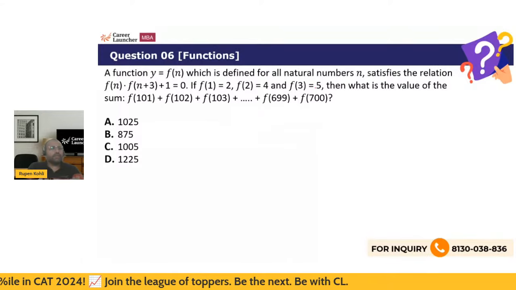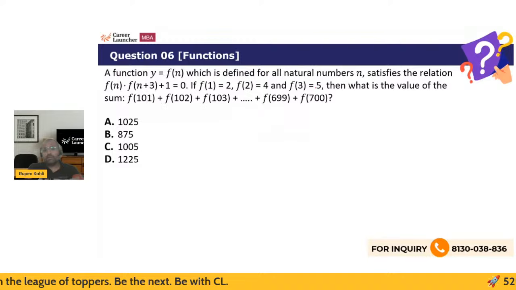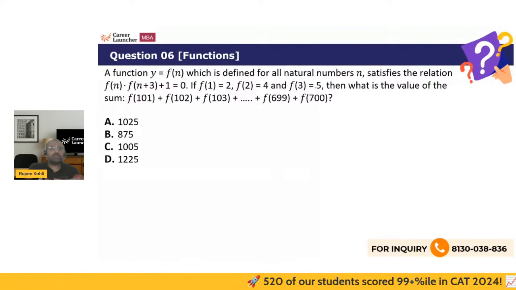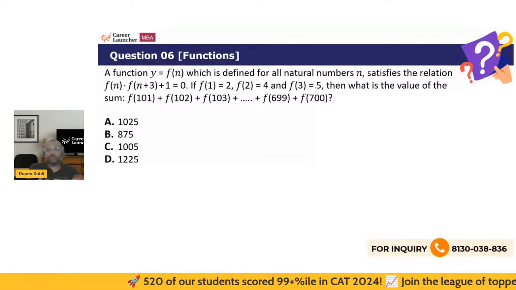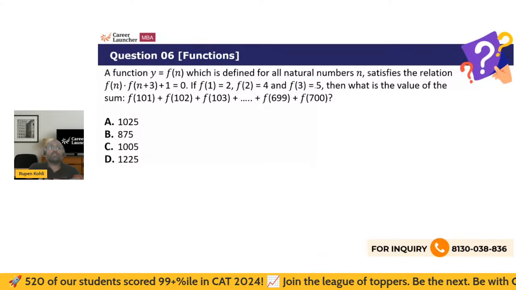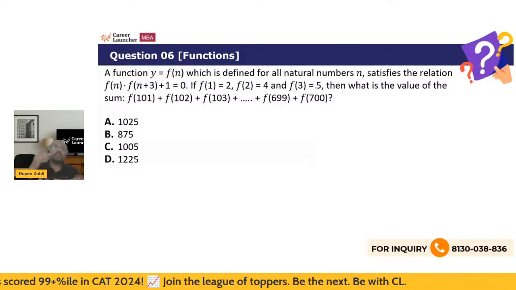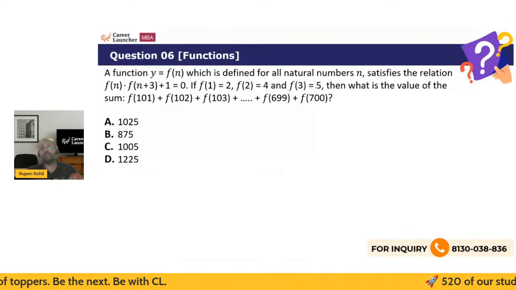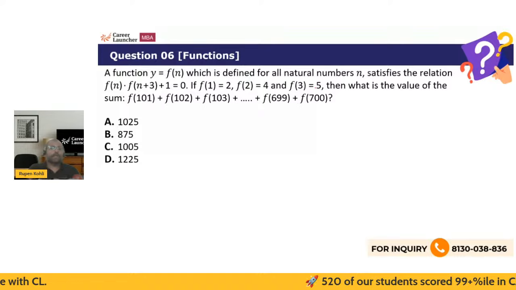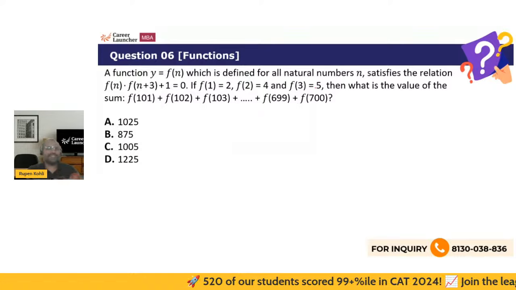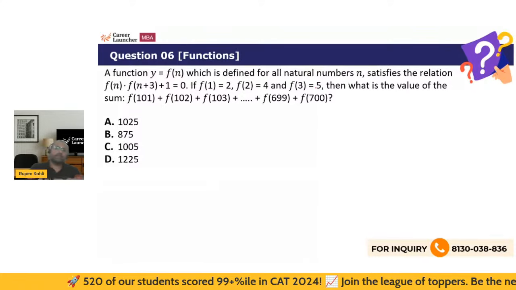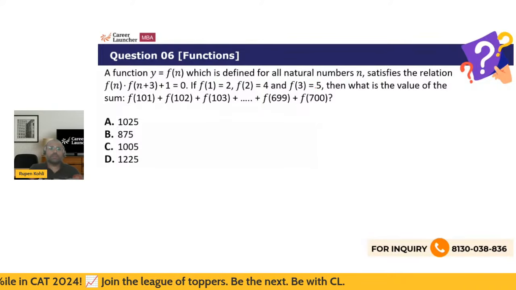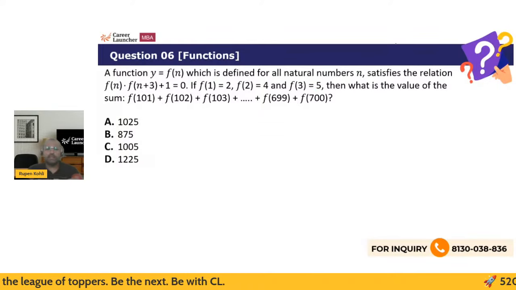A function y equals f(n), which is defined for all natural numbers n, satisfies the relation f(n) into f(n+3) plus 1 is 0. So a functional equation is given which links the value of the function 3 terms down the line, right? If you know f(n), then you can get f(n+3). Then you're given 3 values of the function, f1, f2, f3, and then you're asked to find the value of this summation of the values of function from 101 up to 700, which are 600 terms, right?